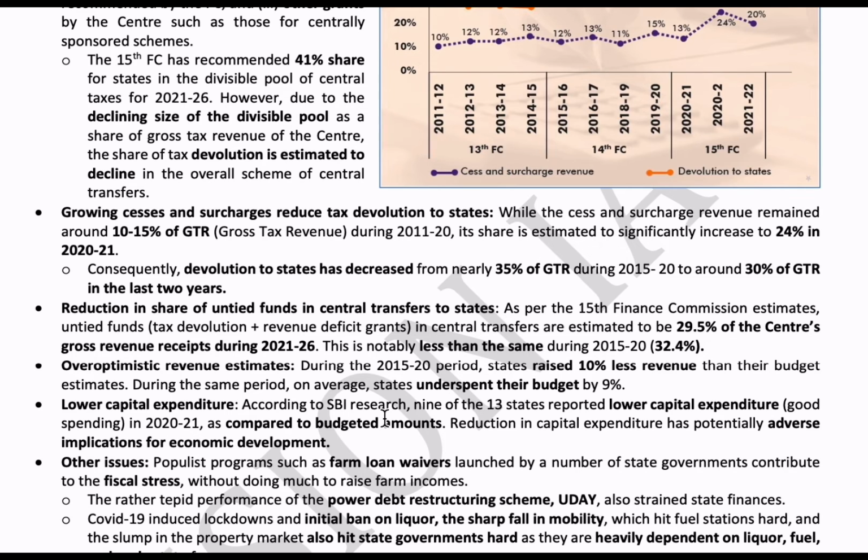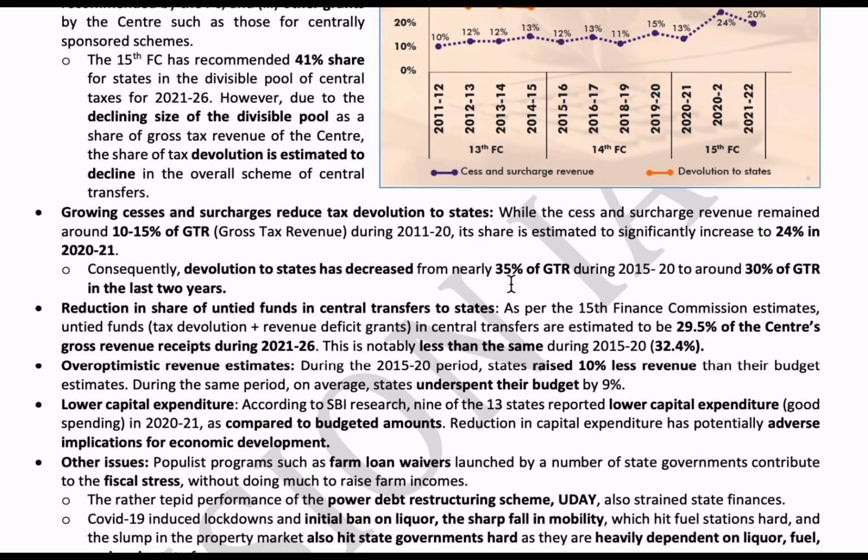The share of cess and surcharge in gross tax revenue was 10 to 15% of GTR in the years 2011 to 20, and 35% during 2015 to 20.